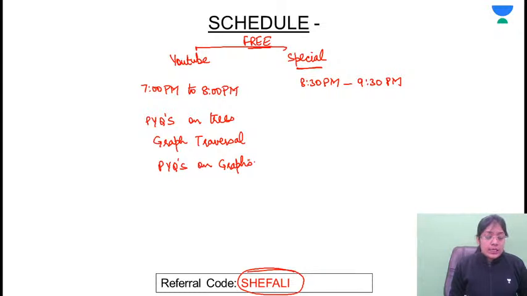Pipelining is showing ECE, ma'am. No problem, because computer organization and architecture is important for ECE students as well as for computer science students.